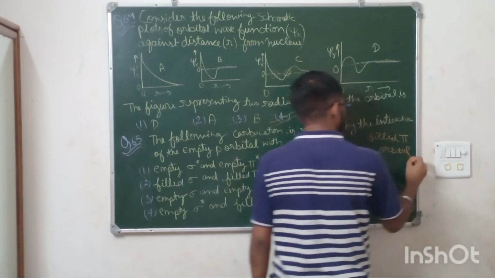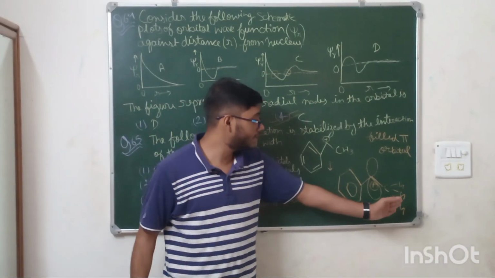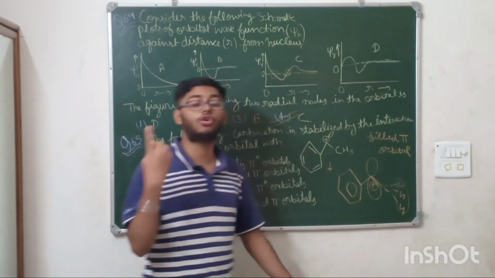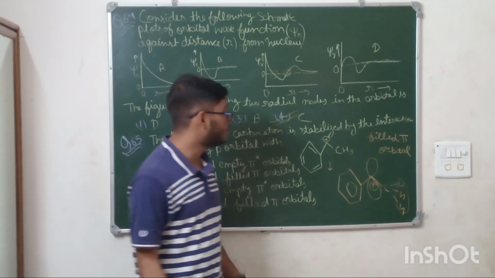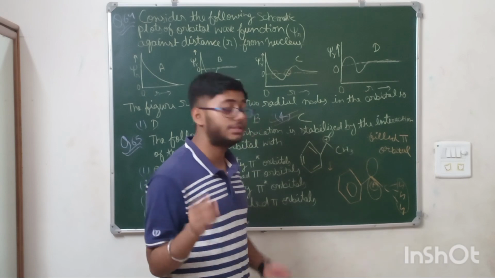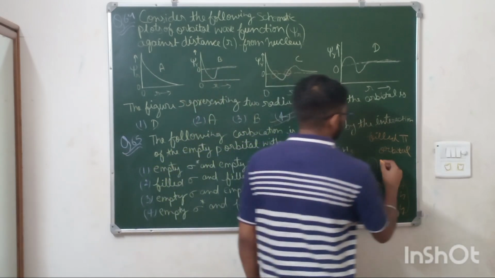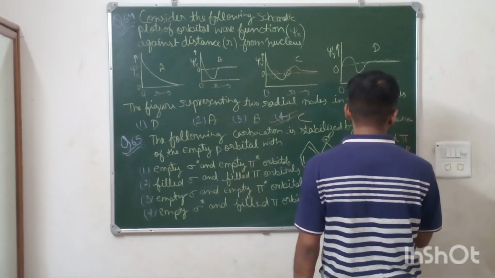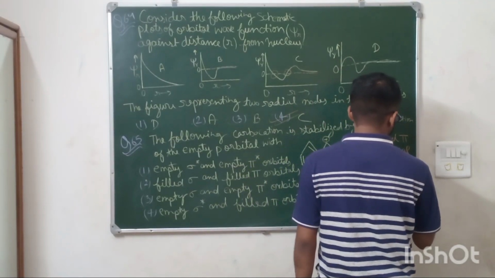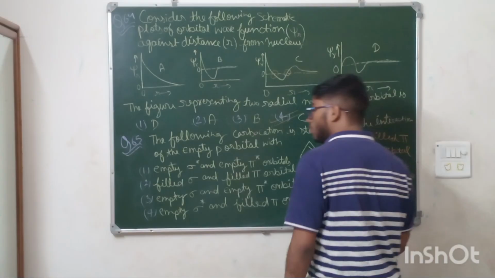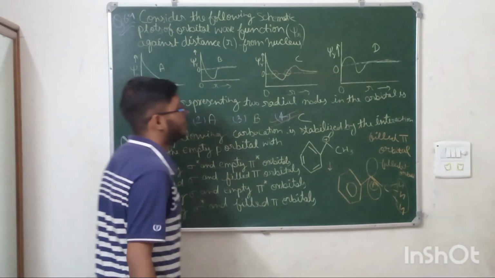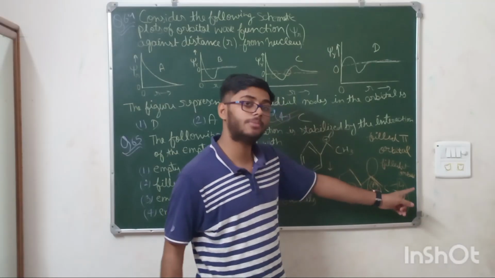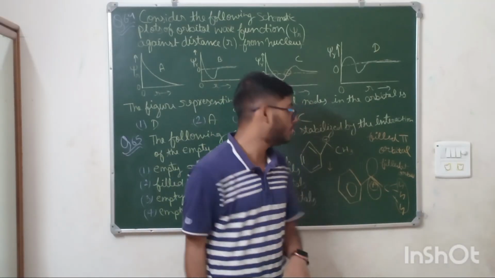And if you see here, 3 hydrogens are here. So now these 3 hydrogens are stabilizing this carbocation with hyperconjugation. Getting my point? Due to the hyperconjugation, it will go towards what? It was going to the filled pi, and it will go to the filled sigma orbital, because due to the hyperconjugation these three hydrogens will be stabilized and it will go into the sigma orbital of this carbon.